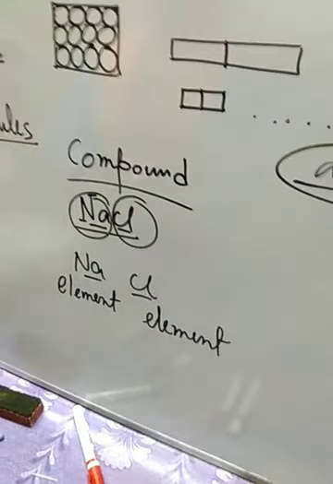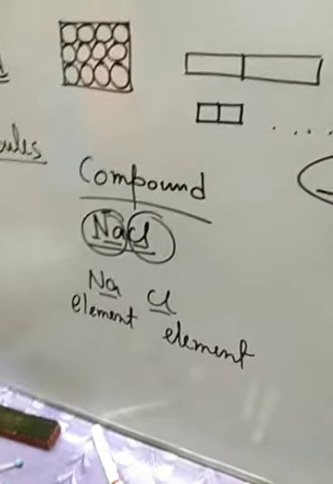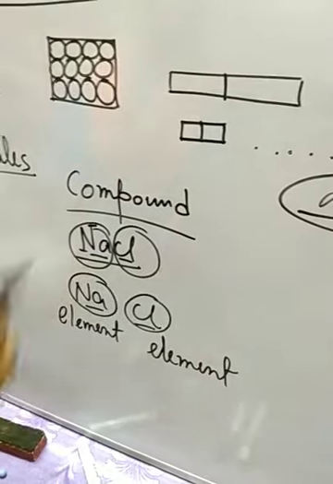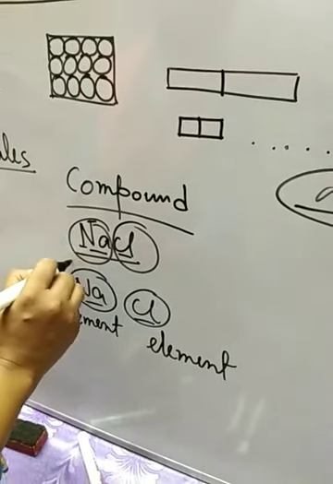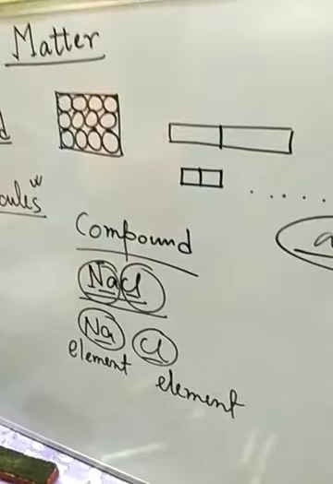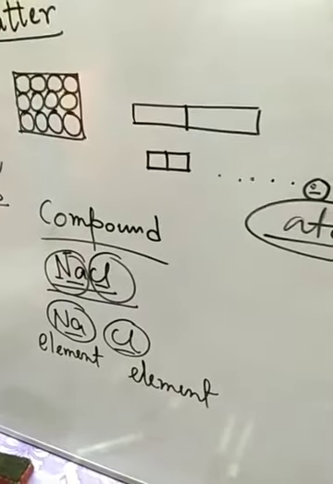So without the bond we cannot call them a compound, and that's why the smallest particle of a compound is always a molecule. For a compound the smallest particle will be a molecule.